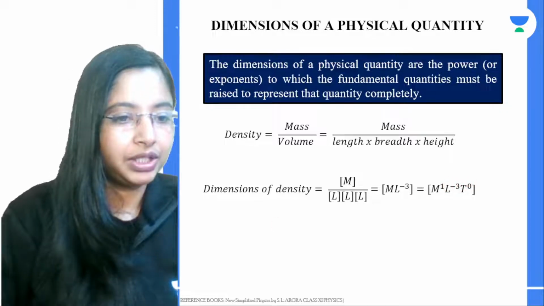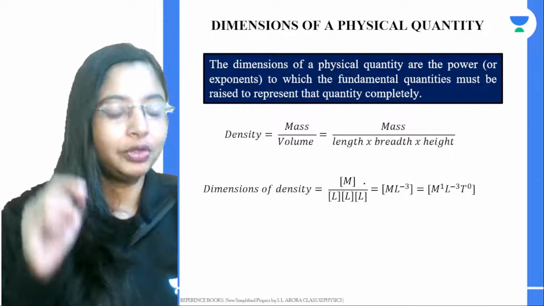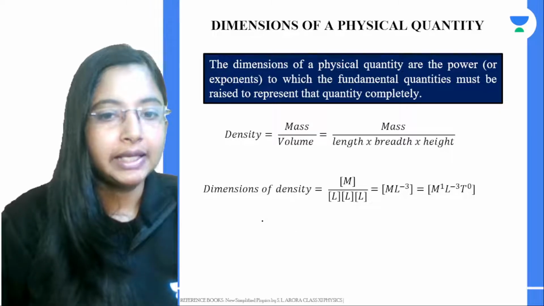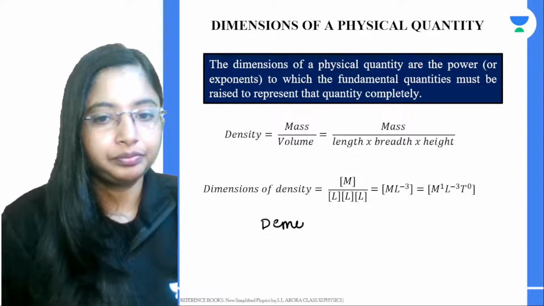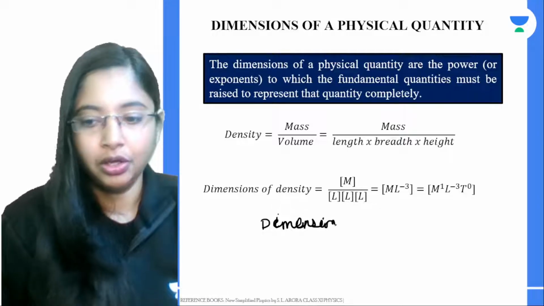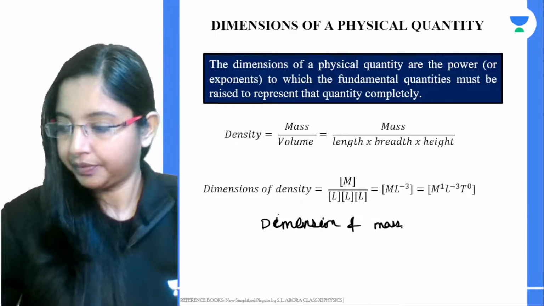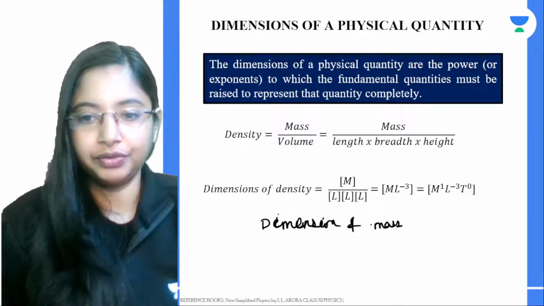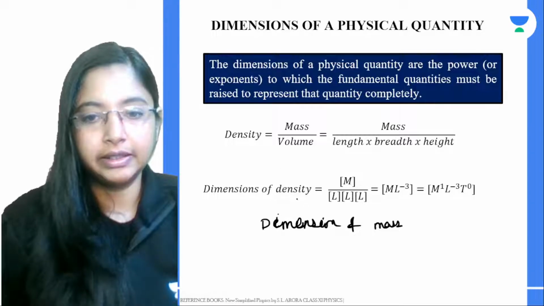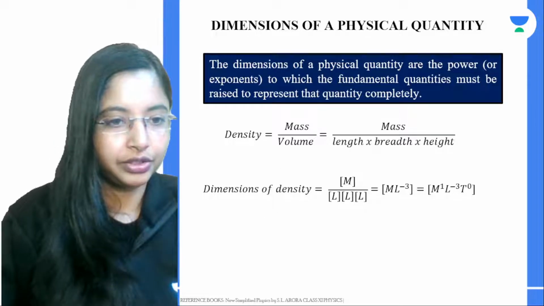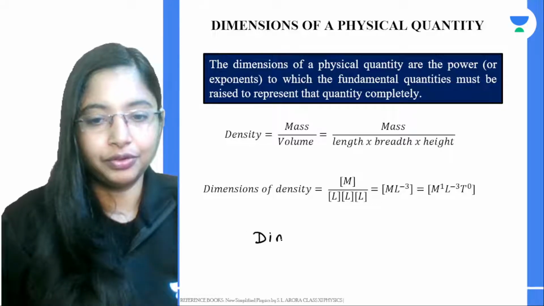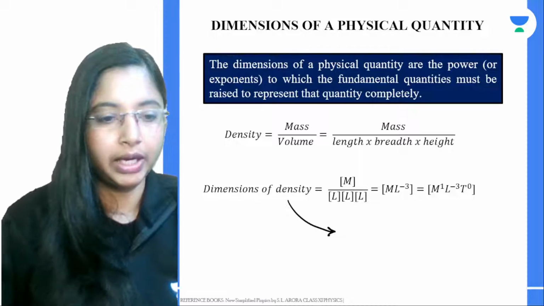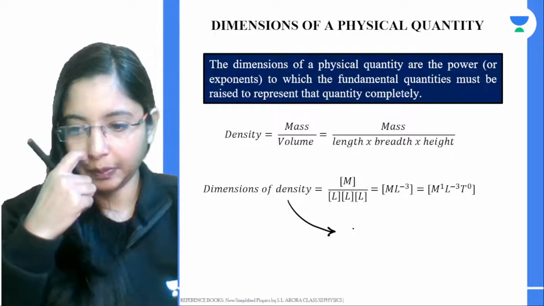So what it means is that when you're talking about the derived quantity density, it has a dimension of mass. Okay, sorry, just give me a second. The dimension of density, if you take, has a dimension of 1 for mass.